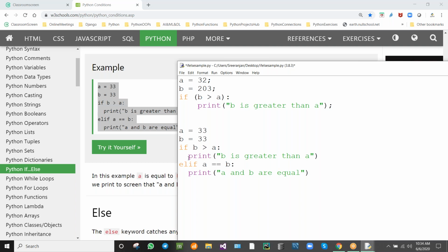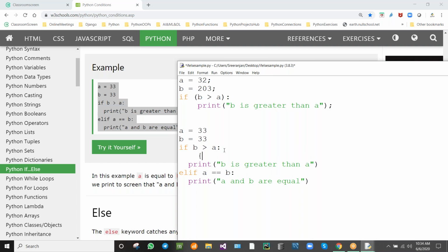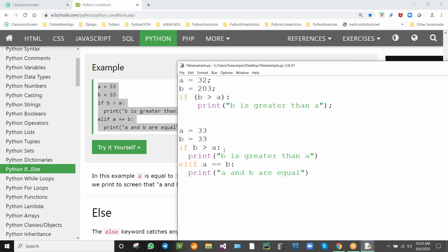In other programming languages we will be using curly brackets, but here we don't use curly brackets, we use indentation. In the if condition only this print is there; else if is other than the if condition, so that is the reason it starts from the beginning. Are you getting me? Else if is other than the if statement, so we start that from the beginning.